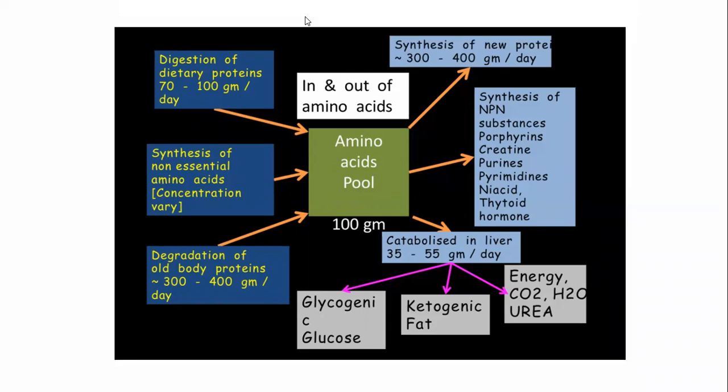We get amino acids through these three ways, and this amino acid is utilized for synthesis of new protein, that is 300 to 400 grams per day. Then it is catabolized in the liver, that is 13 to 35 grams per day for energy purposes. Then for ketogenic fat synthesis, and glycogenic, that is glucose synthesis. Those are the in and out mechanisms of amino acids, and here the 100 grams of amino acids are stored as the amino acid pool. Okay, so this is about the amino acid pool.